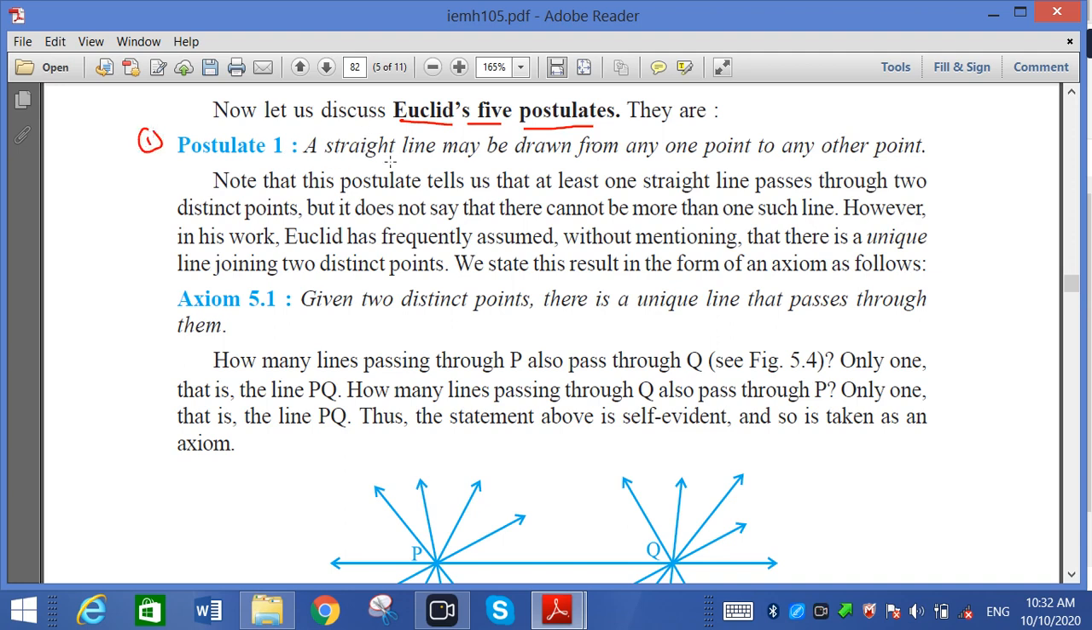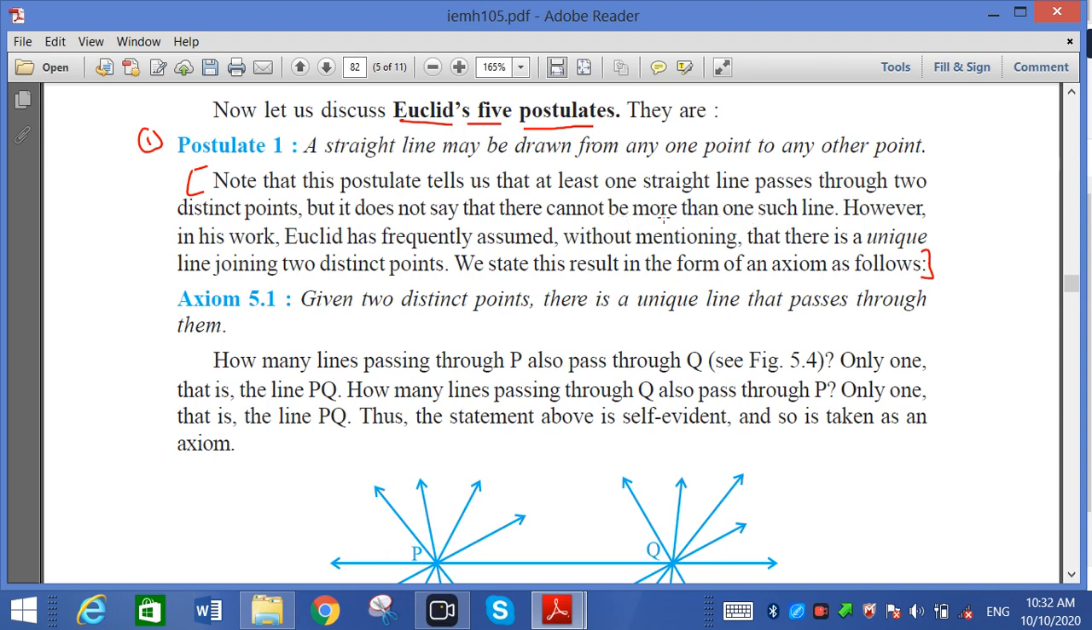Postulate number 1. A straight line may be drawn from any one point to any other point. It is not necessary that you write this explanation. Note: this postulate tells us that at least one straight line passes through two distinct points. But it does not say that there cannot be more than one such line.